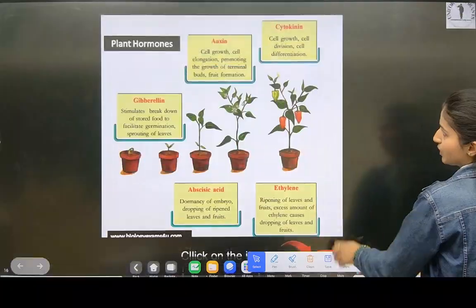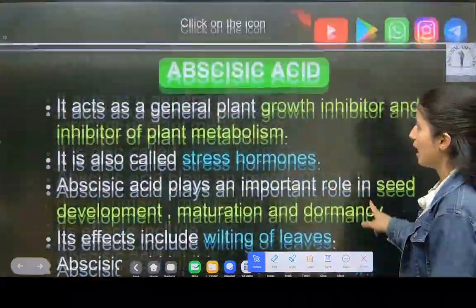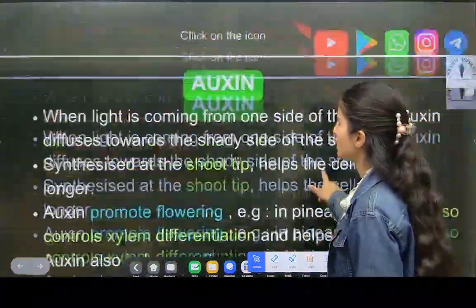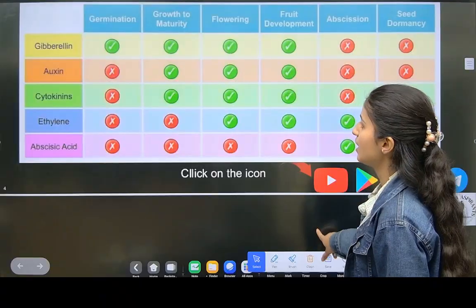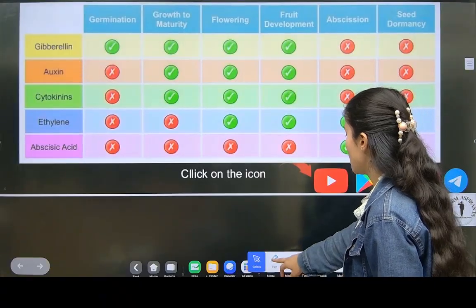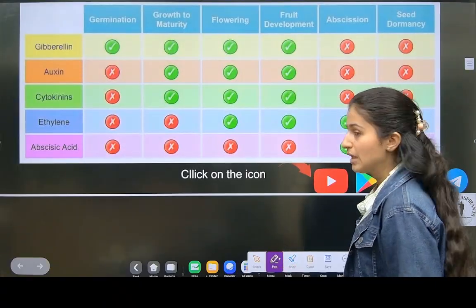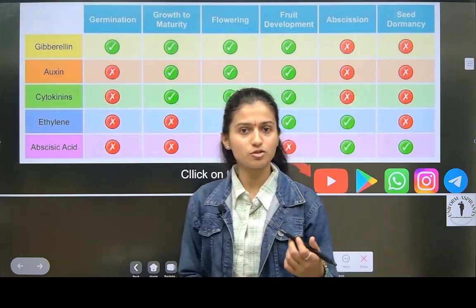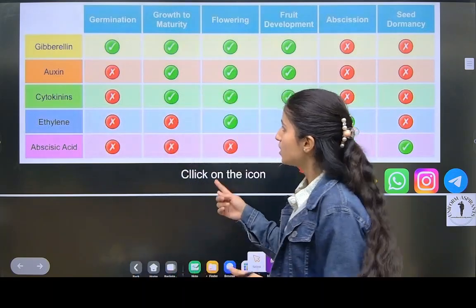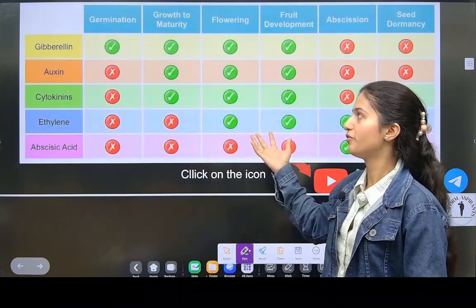Now we will come to this, because we have kept this for the last thing. Now all the hormones we have seen in short. Now this will be easy for you for the differentiation.